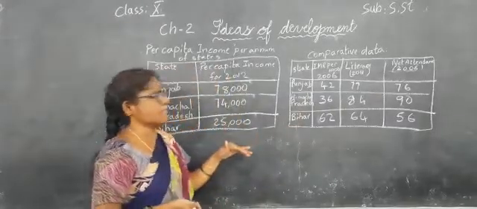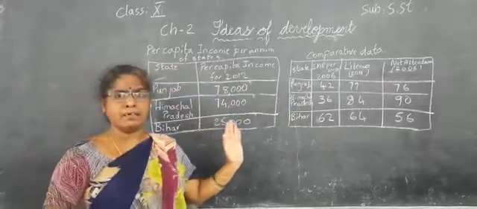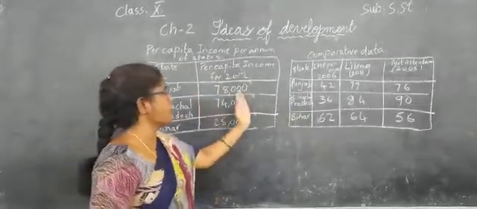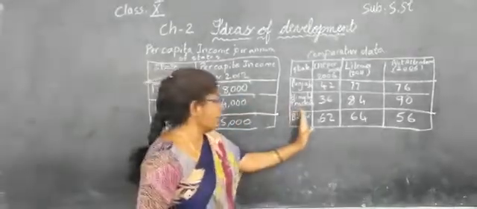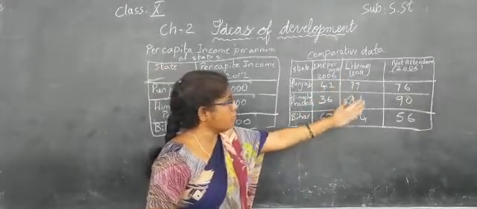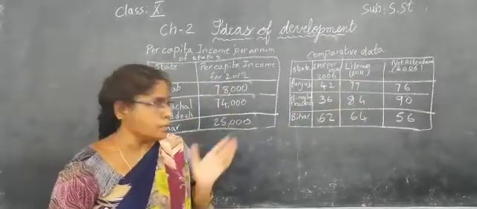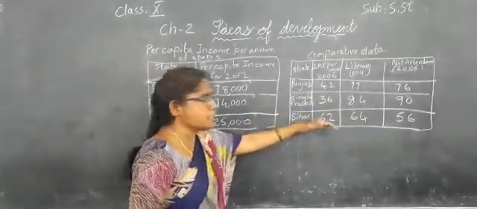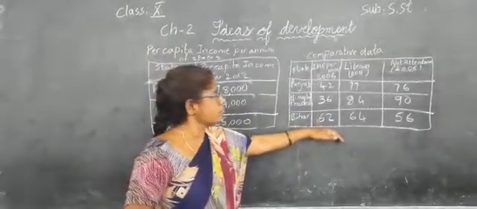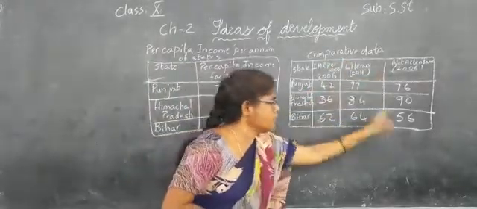In Himachal Pradesh, we should compare with the per capita income also. Himachal Pradesh has an IMR of 36, literacy 84 and net attendance rate 90%. In Bihar, IMR is 62, literacy rate 64, net attendance rate 56.